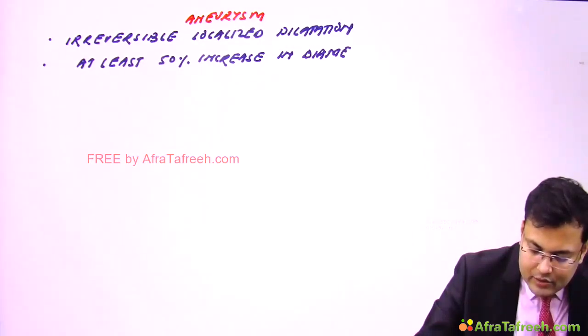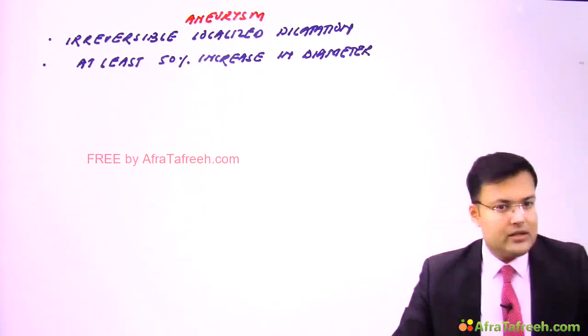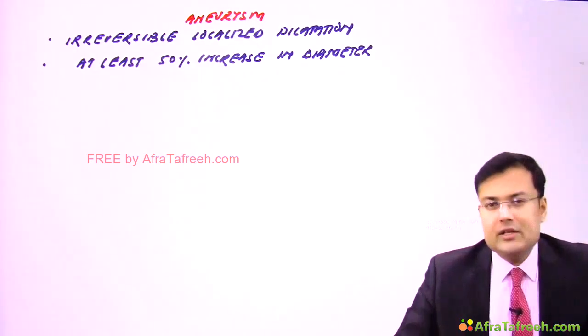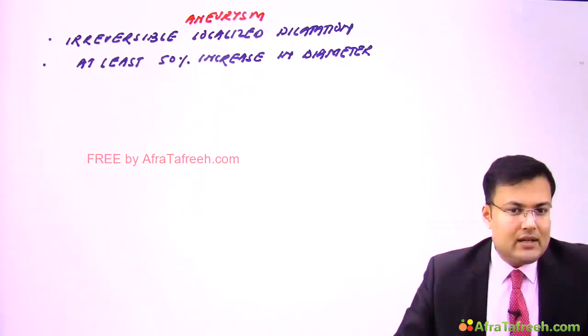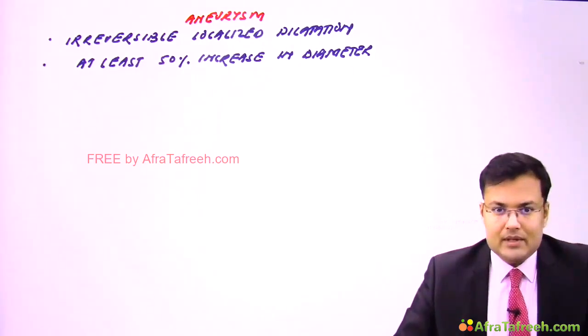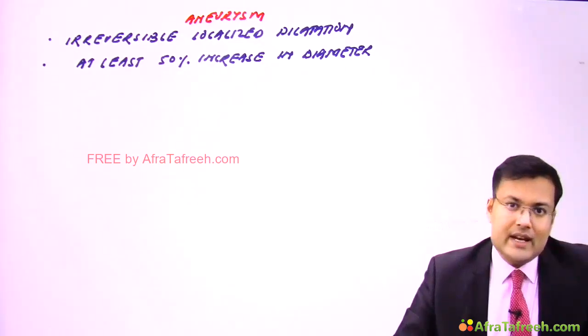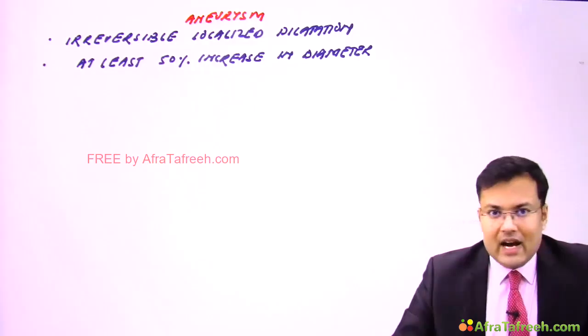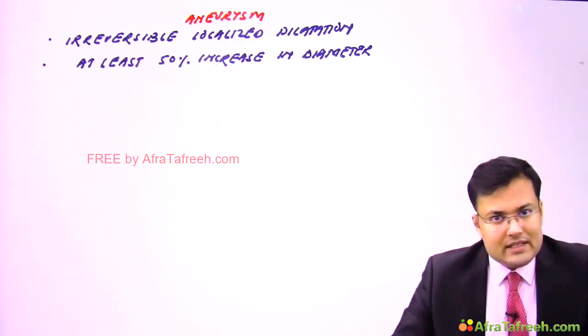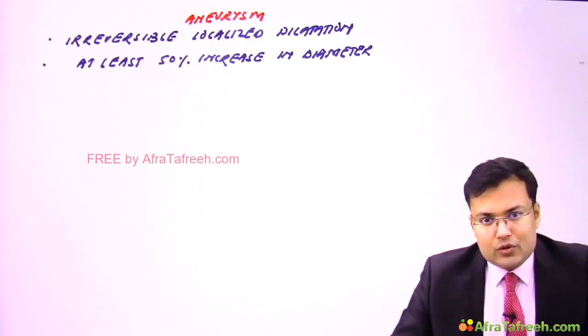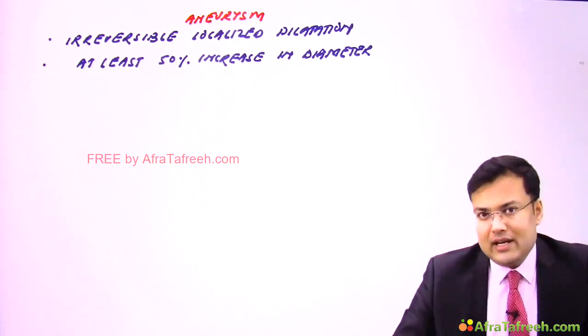Simple. Now see, there are certain situations where there is irreversible localized dilatation, but the increase in diameter is less than 50%, and that is known as ectasia. So in ectasia, how much is the increase in diameter? It is less than 50%, and if it's more than that, then only it is included in the aneurysm.